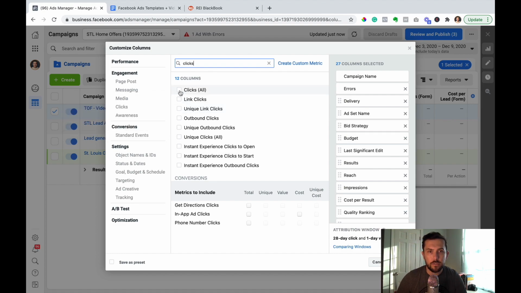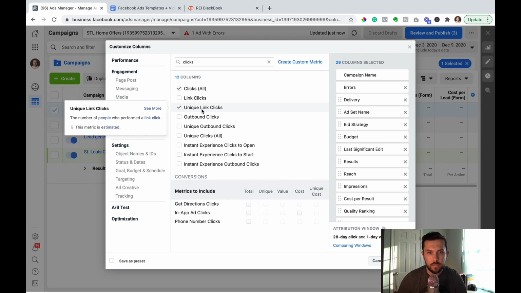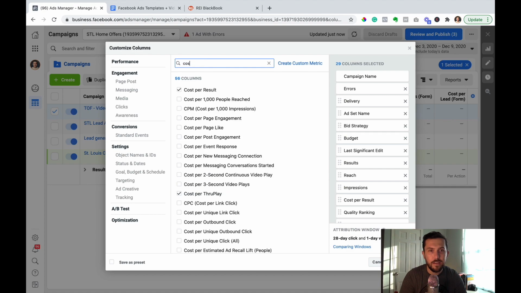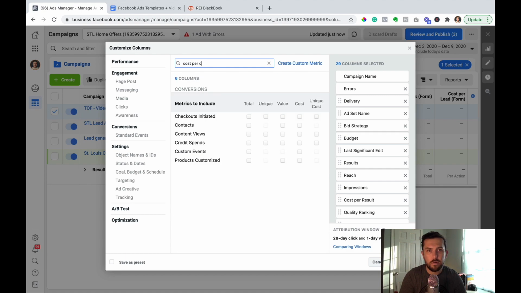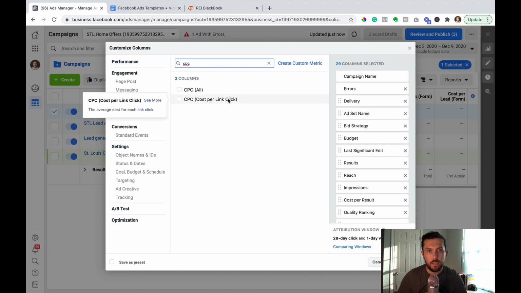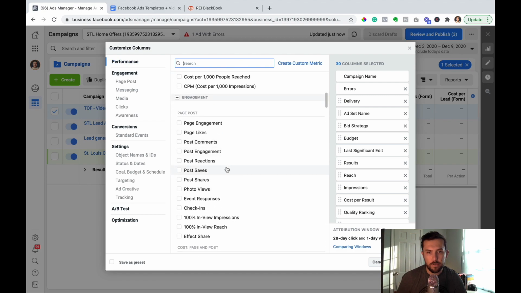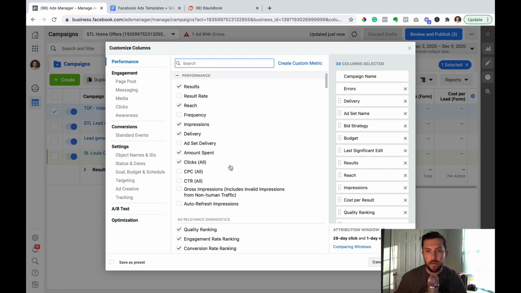All right, so I'm going to just select link clicks all. I'll also select unique link clicks. It's kind of hard to say for me for some reason. And then I'm going to say cost per, let's see, CPC. Yeah, cost per link click. So I want to know what my cost per click is and how many clicks I'm getting. And there's a bunch of other information. If you were running conversion ads, you can have cost per conversions. You could certainly look through here and see everything that they've got.